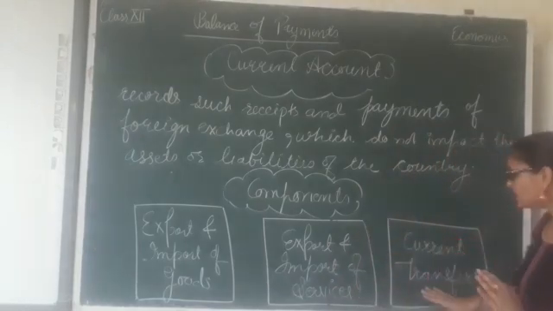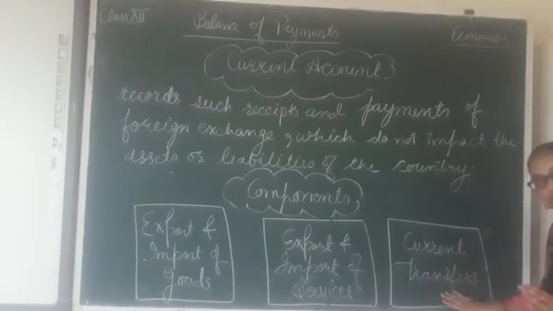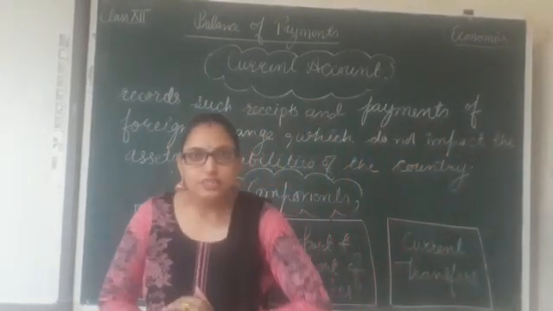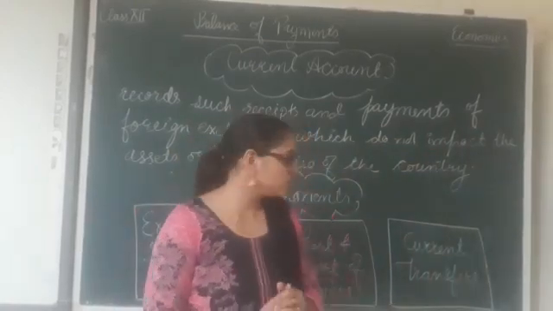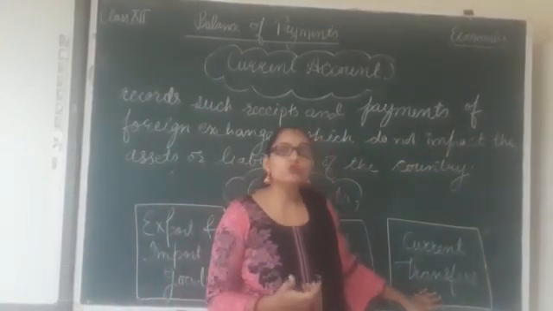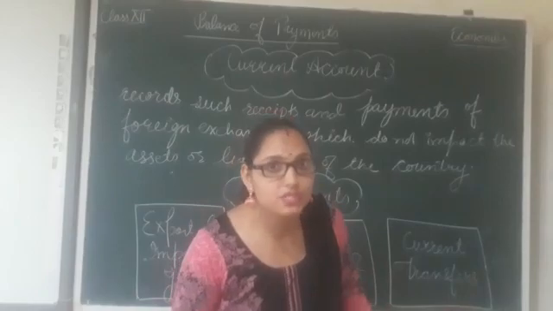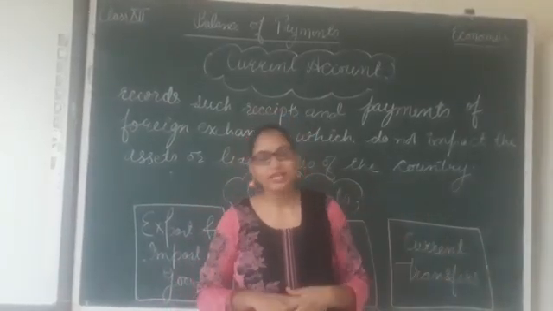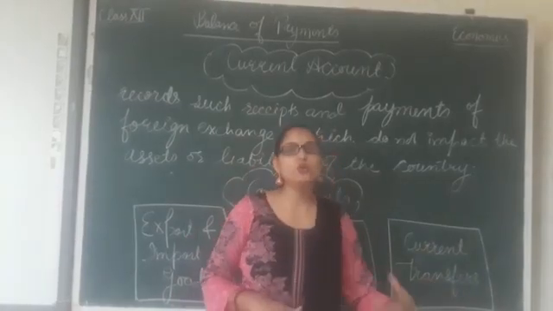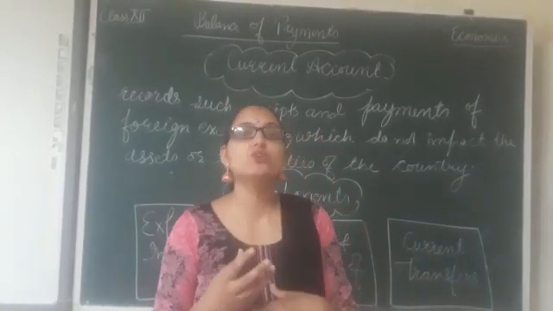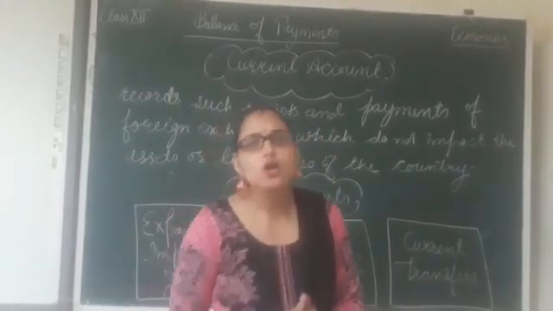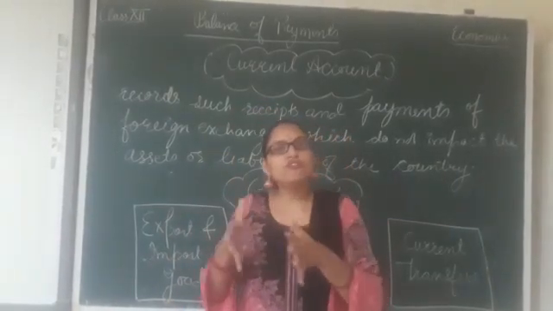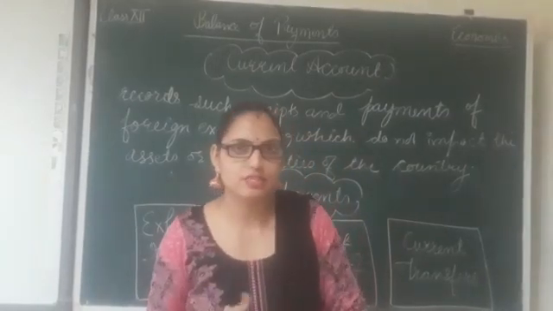Clear? The third component of current account is current transfers. Current transfers are unilateral transfers. Unilateral transfers means one-sided transfers, also known as transfers for free, means for which no good or service is to be paid. Clear? So current transfers include transactions like gifts or donations to the rest of the world, or donations in charity from the rest of the world. Clear? Such type of transactions are known as current transfers.